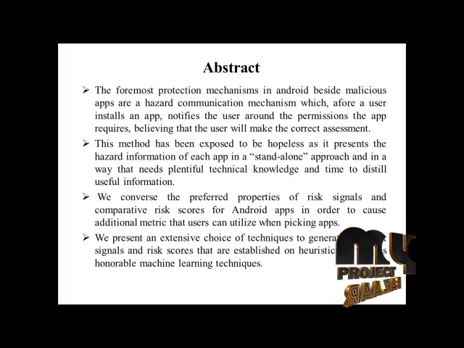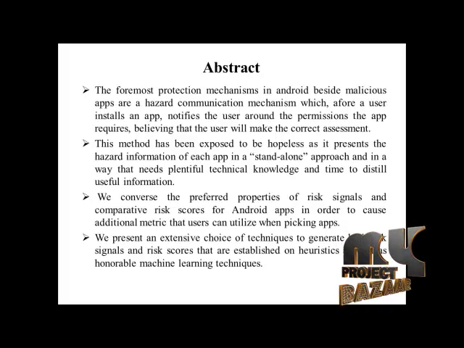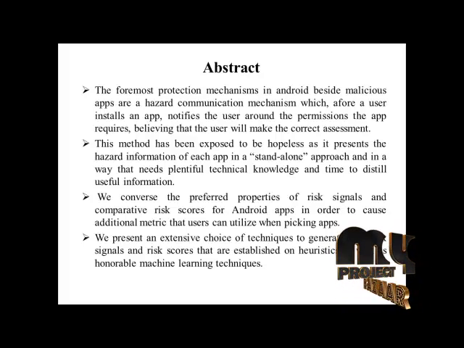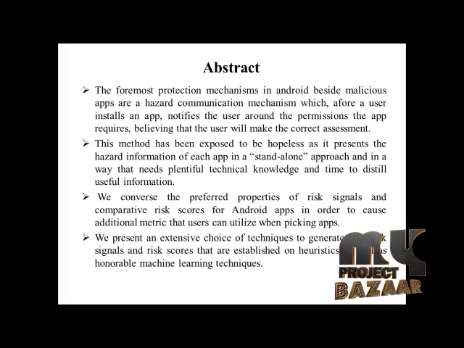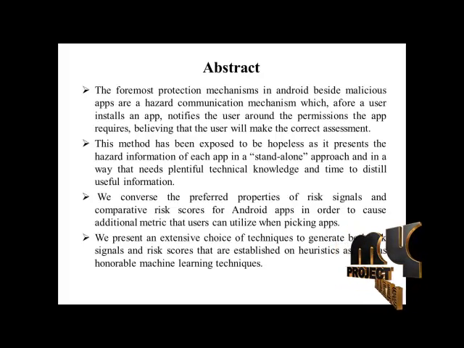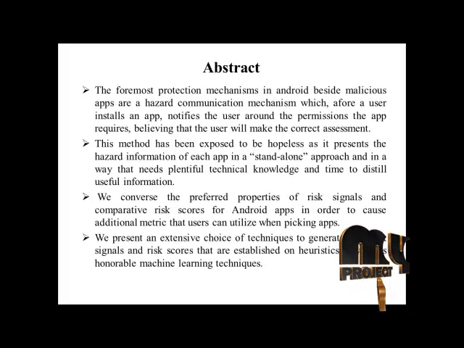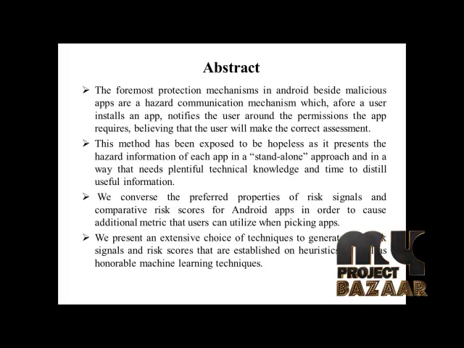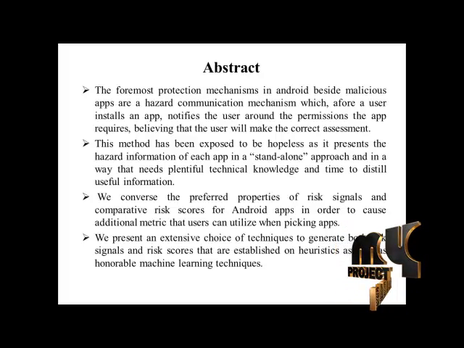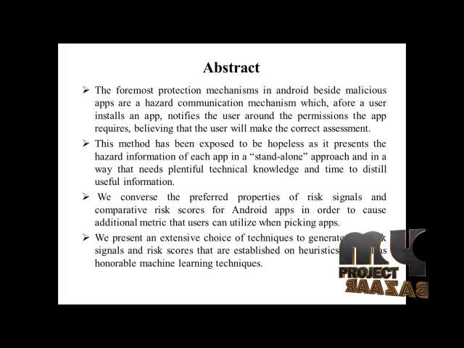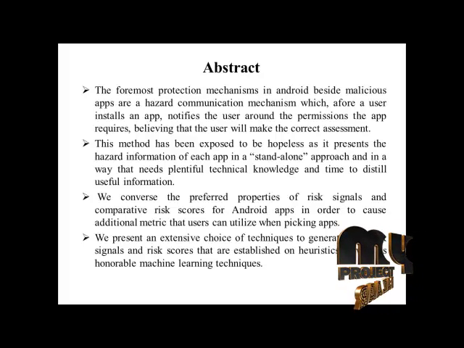Now let us discuss the known and unknown vendors present during the downloads of mobile apps. The foremost protection mechanism in Android against malicious apps is a hazard communication mechanism which, when a user installs an app, notifies the user about the permissions that the app requires, believing that the user will make the correct assessment. This method has been shown to be ineffective, as it presents hazard information of each app in a standalone manner, and it needs plentiful technical knowledge and time to distill useful information.